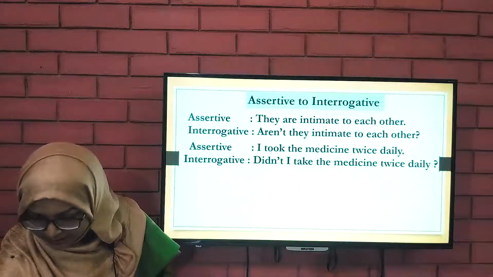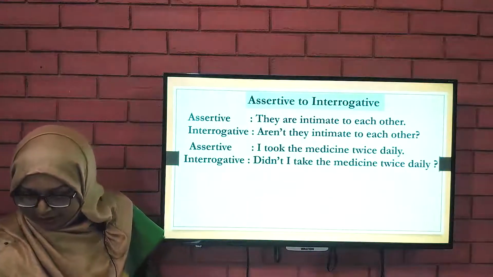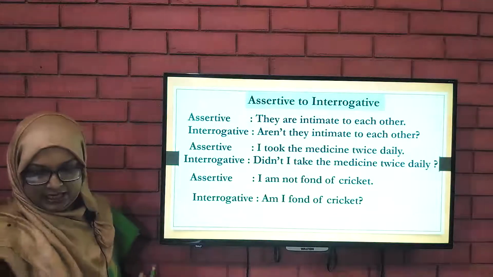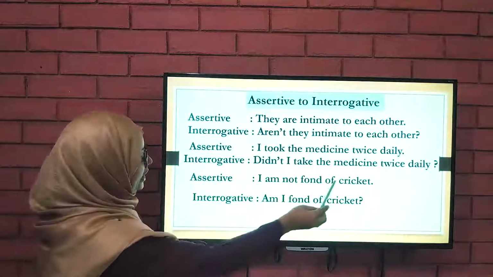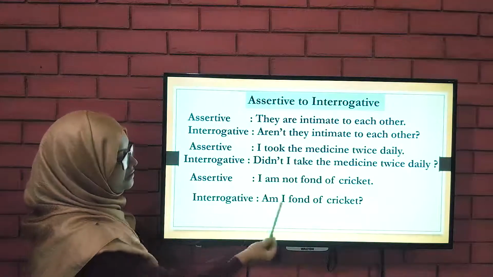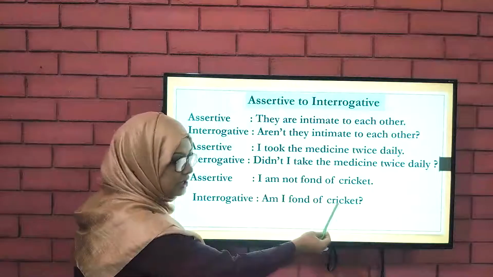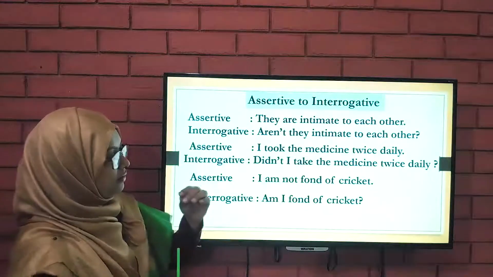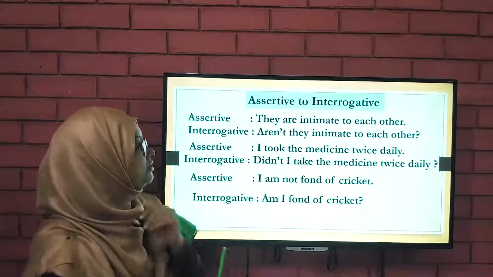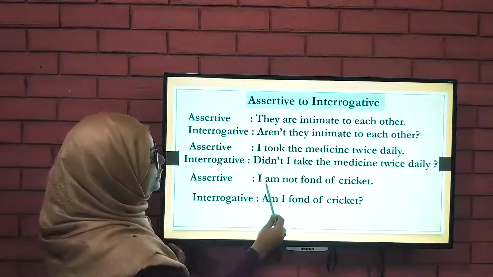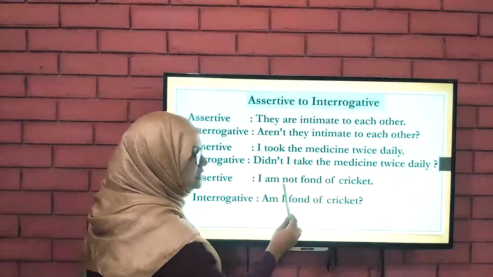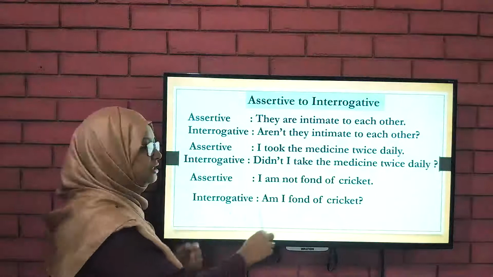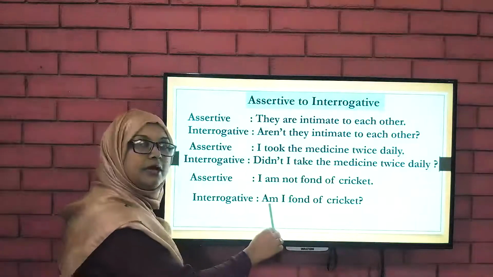Okay. Now, let's move to our next sentence. I'm not fond of cricket. So, what would be the interrogative sentence? Am I fond of cricket? So, what is actually the difference? Can you identify the difference? Look here, "I'm not fond of cricket" is a negative sentence, and when I have turned it into interrogative, it has become the affirmative form.